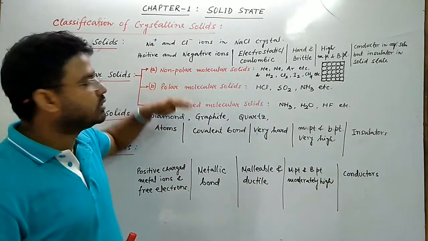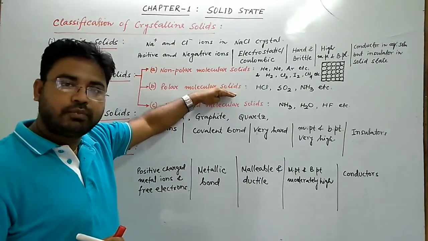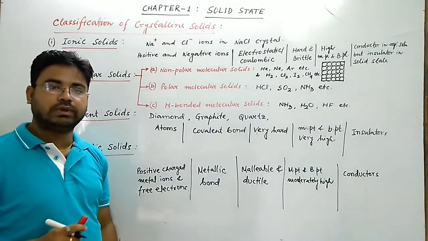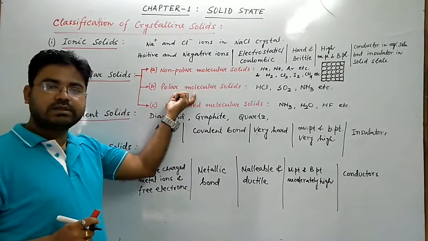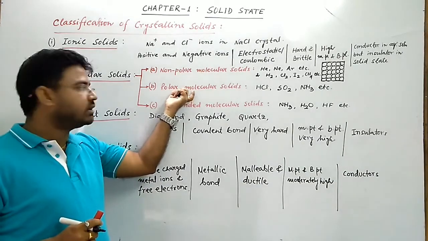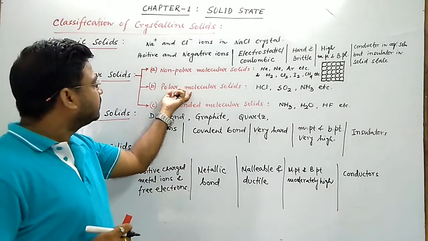That's why polar molecular solids are also soft. Their melting and boiling points are low but comparatively higher than non-polar molecular solids. They also act as insulators. At room temperature and ordinary pressure, they are found as volatile liquids or gases.